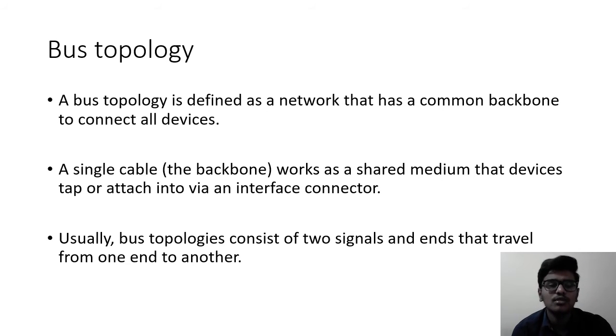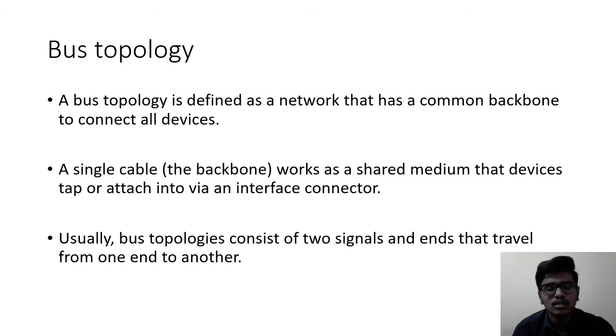As we said before, in bus topology there is one main network cable which all the devices connect to. That is the backbone. A single cable works as a shared medium that devices tap or attach into via an interface connector.